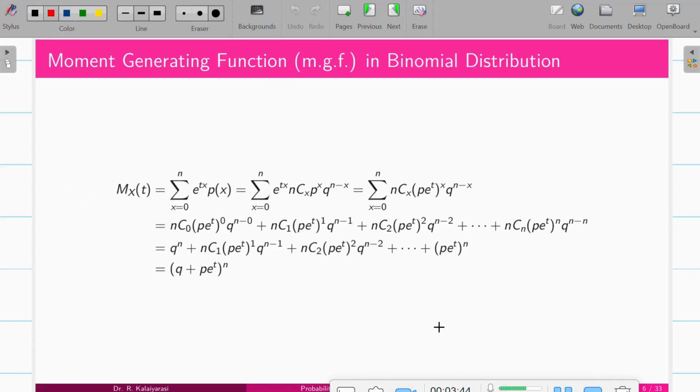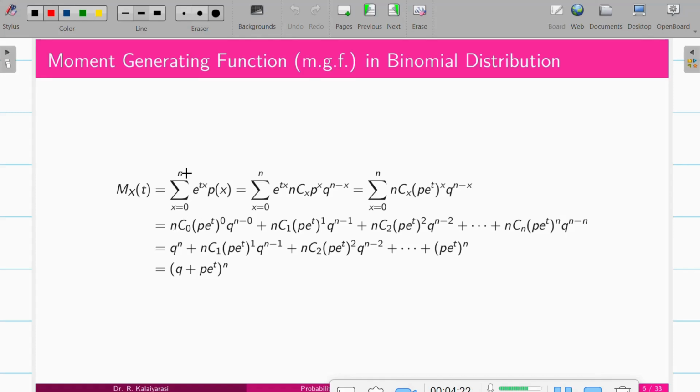In this binomial distribution, under your syllabus, you are supposed to derive the moment generating function, the mean and the variance. You know how to calculate the mean and variance as usual. How to find the mean and variance using the moment generating function will be shown in this video. The moment generating function is the expectation of e^(tx) with respect to the corresponding probability function P of x.